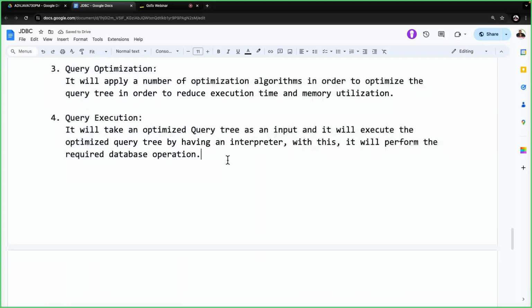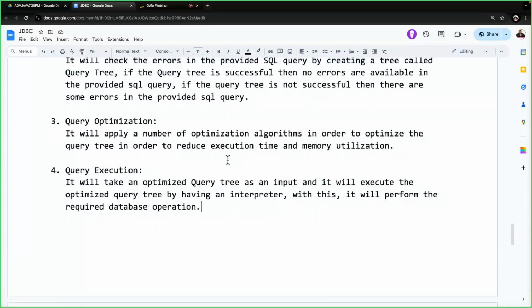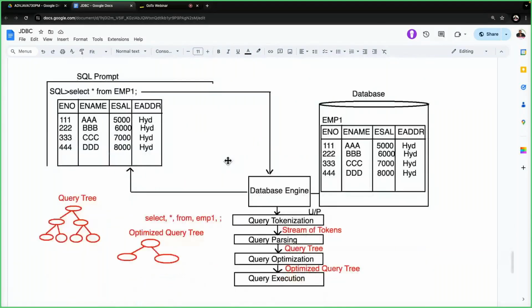Now observe carefully: query tokenization, query parsing, query optimization, query execution. The required diagram is also given, and by that we are able to get clarity. Are all of you getting clarity on this point? It is mandatory, I need this point in the future. Whenever I ask you how a query is executed internally in a database, you must immediately recollect these 4 points: tokenization, query parsing, query optimization, and query execution. We have to understand these 4 points.